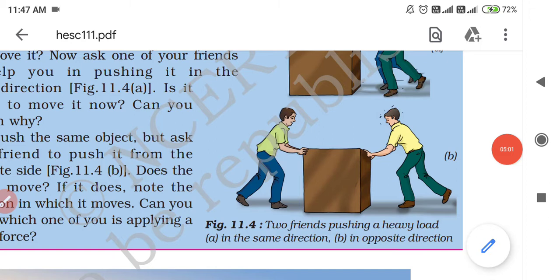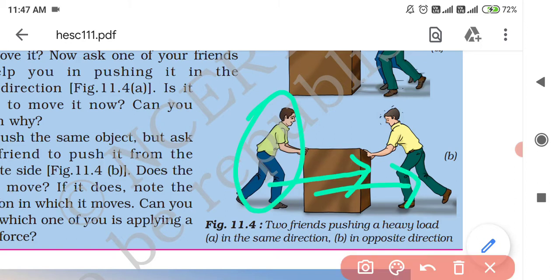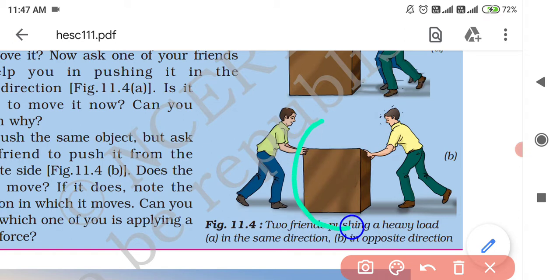But one more thing is that the box will move very slowly. Why slowly? Because the net force acting on this box is equal to the difference in the magnitudes of the two forces applied by the two men, and thus this net force is small.